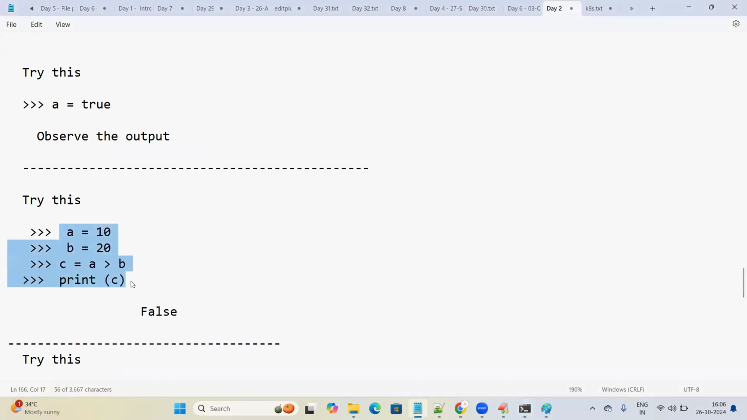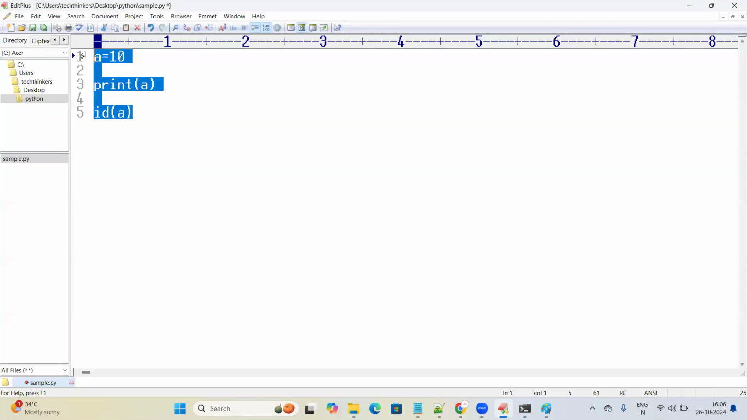Let's understand this one. I'm copying this program and pasting it over here. What I'm doing is having three variables. A is equal to 10, B is equal to 20. C is equal to A greater than B. I'm using an expression here. Look at the program: C is equal to A greater than B, and then I'm trying to print C.